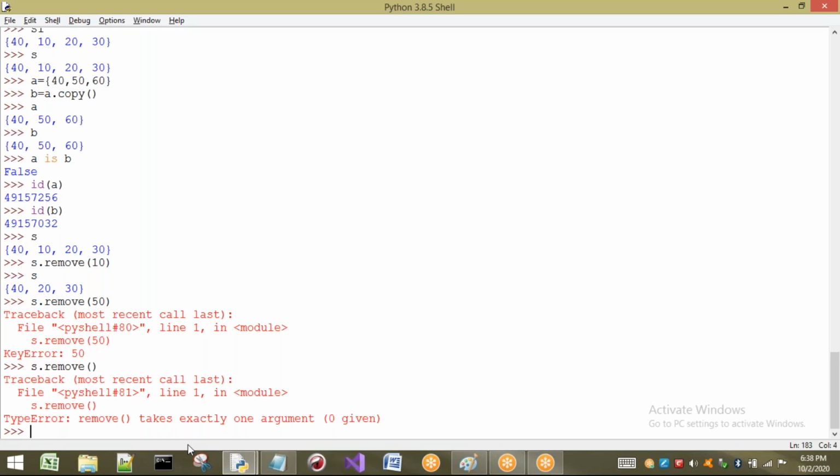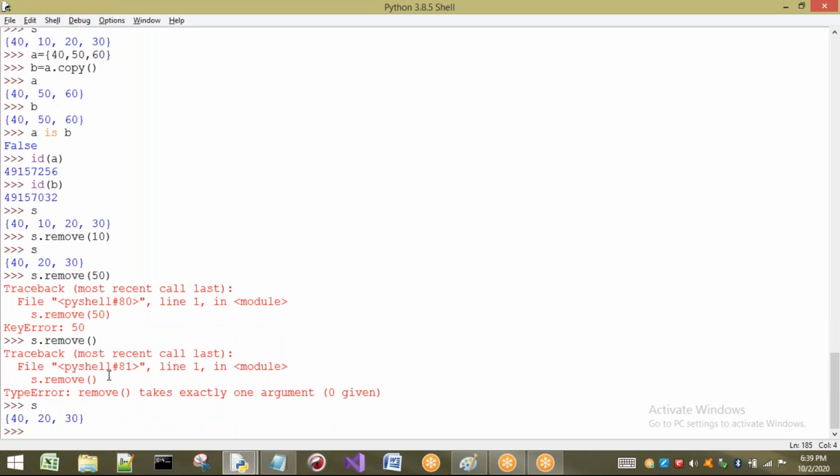Next concept is, sir, we are getting some error, but I don't want to get an error even if the element is not present. That means if a set contains 10, 20, 30, 40, and I want to delete 60, it is not present, but I should not get an error. Then we have to go to one more method called discard. What is that? Discard. Same example I will consider.